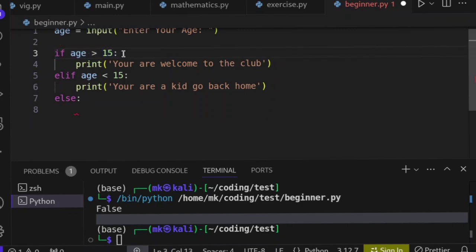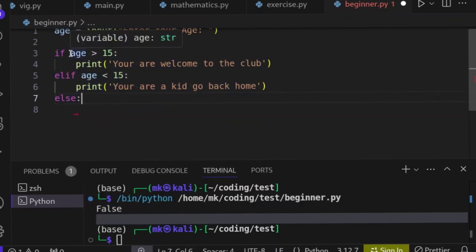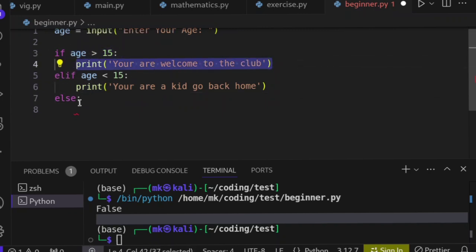If the first condition is false, then this code is not going to run. Python will skip this code. Then it will check this condition. If this condition is true, then Python will execute it. If it is false, Python will skip it too and look for else. So here, among these three, only one of them is going to run. The moment one becomes true and is executed, the rest will not run. Python will continue looking at the other program, but not the conditions. So it's like they are tied together. Only one of them is going to run.